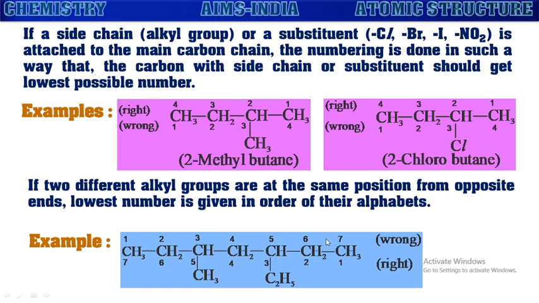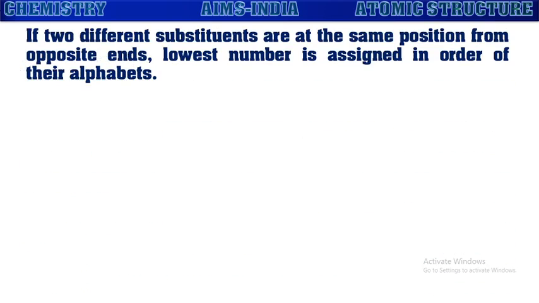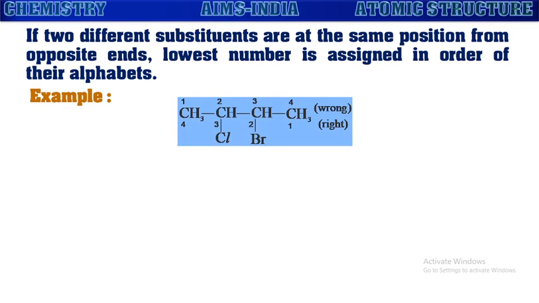This is wrong numbering, and hence the name for this becomes 3-ethyl-5-methyl heptane. If two different substituents are at the same position from the opposite ends, the lowest number is assigned in order of the alphabets. So just like the alkyl groups, in the case of substituents also, the numbering is given based upon the alphabets if both are at the same position from both the ends.